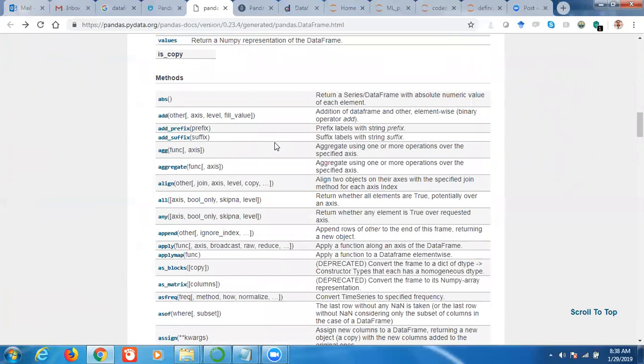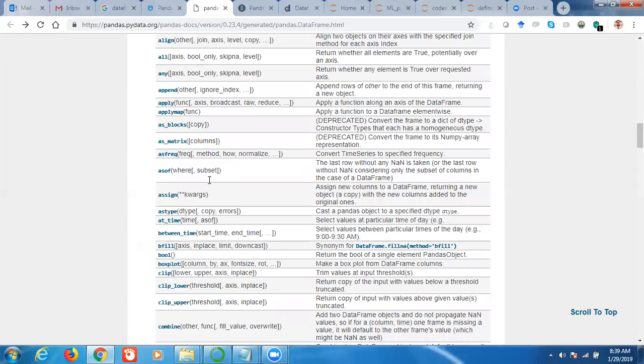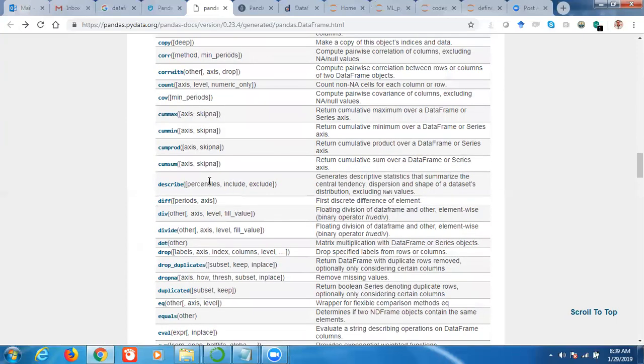Methods, as you know, are functions specifically built with respect to the data type. So here we are dealing with data frames, and these are the methods. There are many DataFrame methods, as you can see. Those are all the functions built for data frames.